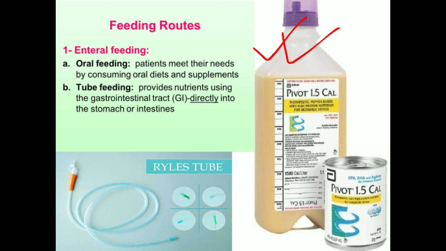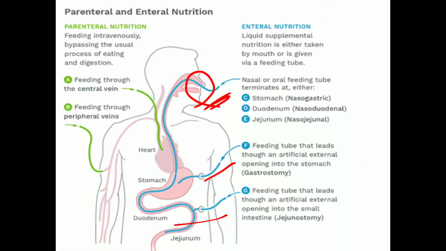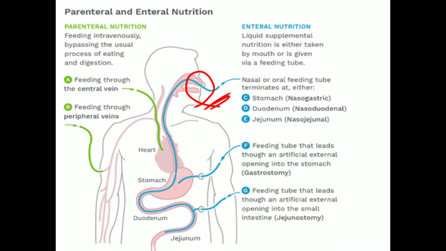Now in the feeding route, what is tube feeding? If the gastrointestinal tract is working properly, we can still move food through the body. Tube feeding is used, and some liquid formula diets which are nutritionally adequate are delivered through the nasogastric tube. You can see this is the nasogastric tube.